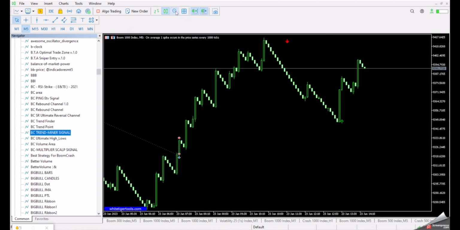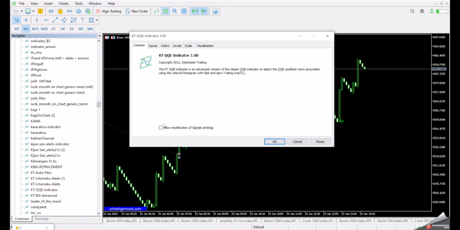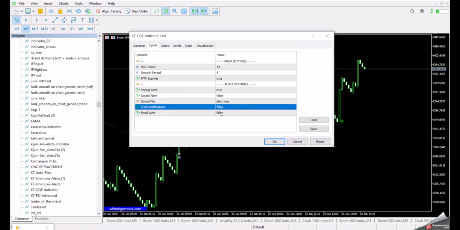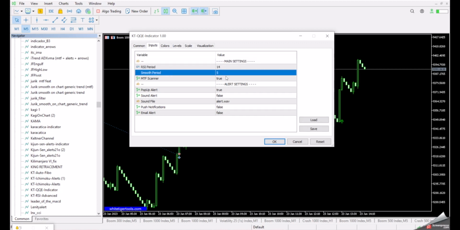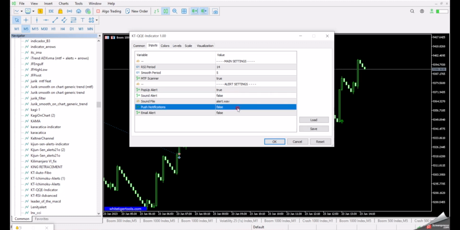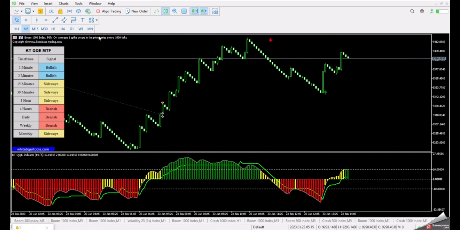Indicator 1 installed. Let's go to the second indicator, the KT Quantitative Qualitative Estimation Indicator, or the QQE in short. On the input settings, I will use the default settings. Maybe just change the sound alert to false, because we don't really need it on this strategy. Now, I really love using this indicator while trading boom and crash. The indicator accurately shows me the trend direction and price momentum across all time frames all at once. It helps a lot in avoiding trading against the trend.